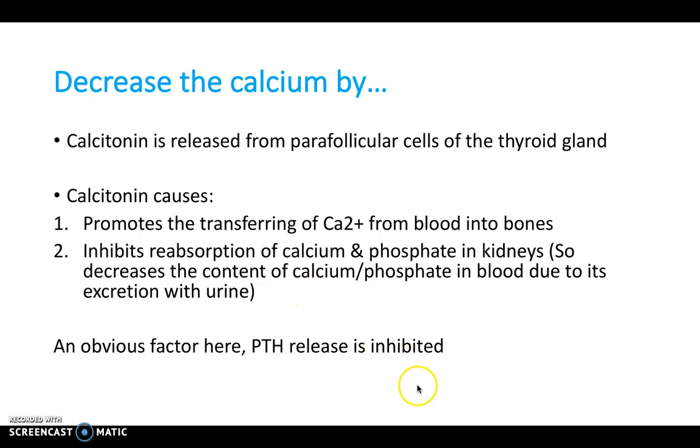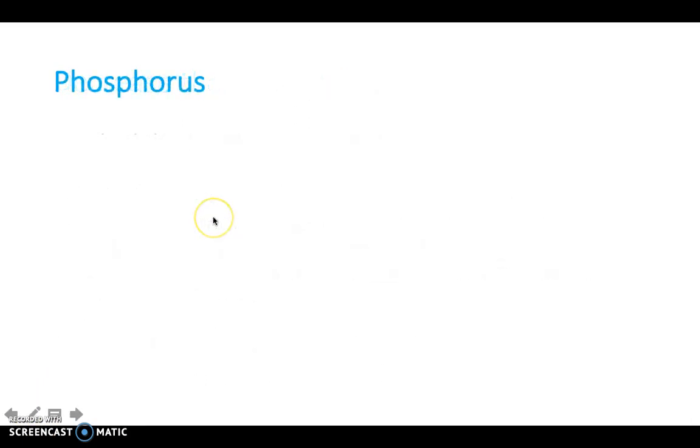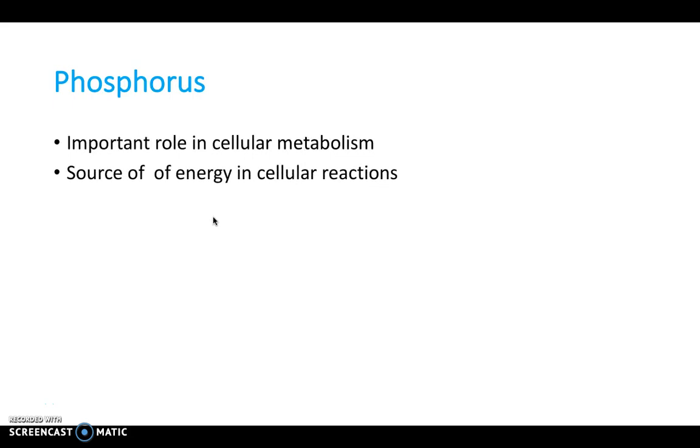And an obvious factor here, PTH release is inhibited. So where you have calcitonin release, you have PTH inhibited, and where you have PTH, calcitonin is inhibited as well. So therefore it's all about negative feedback. If you've got too much of something, you want to bring it down. If you've got too little of something, you want to bring it up.